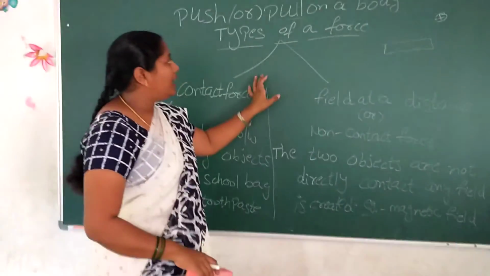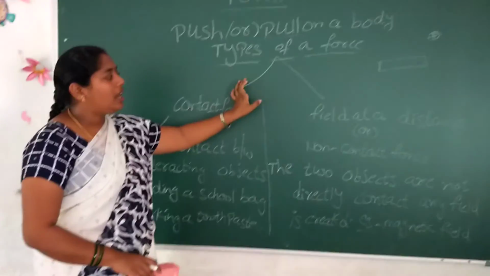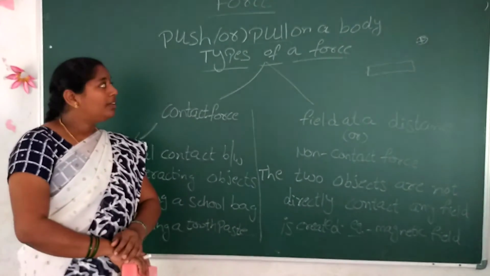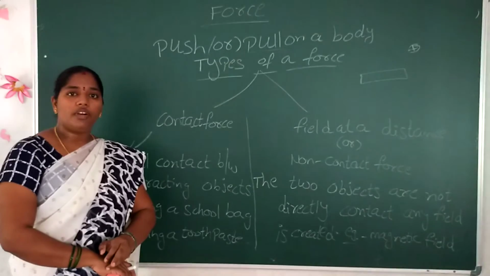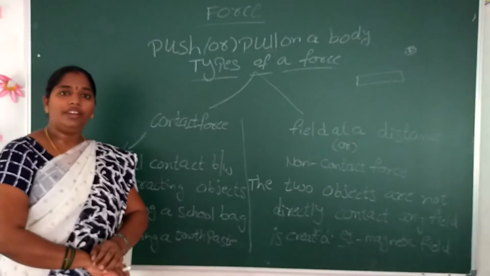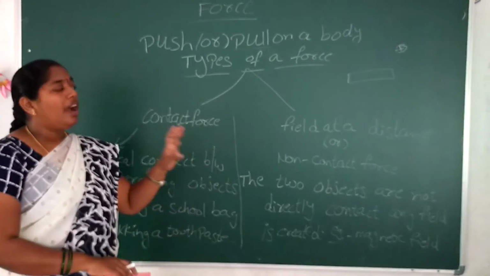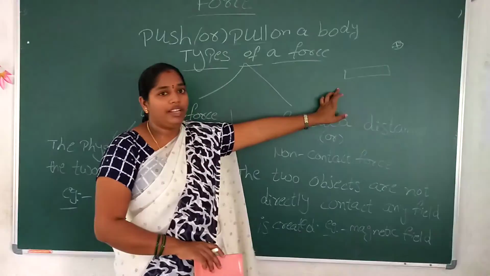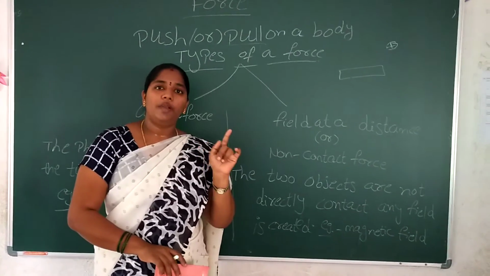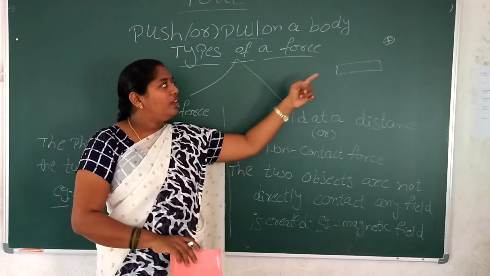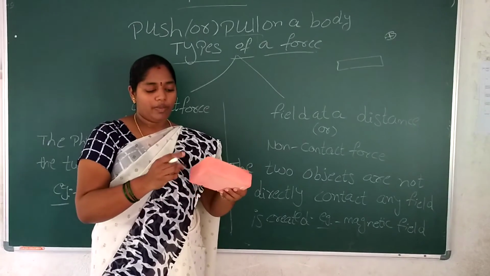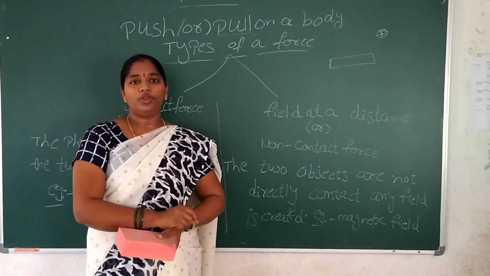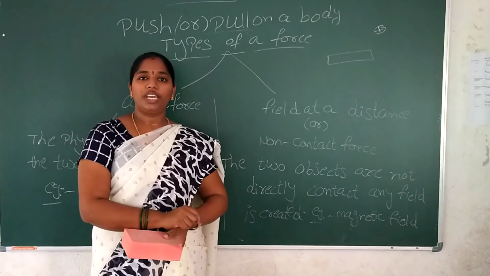Okay, today you learned the force definition and the types of force. And homework is to complete activity 1. Complete the activity 1 table, and if you have a bar magnet and a compass box, check it. If you take a small piece or big piece of bar magnet and bring it near the compass, it will automatically change direction. Do it at your home. Okay, thank you.